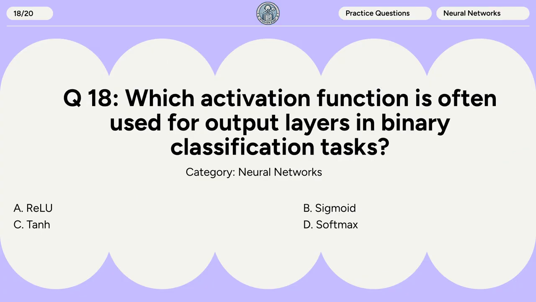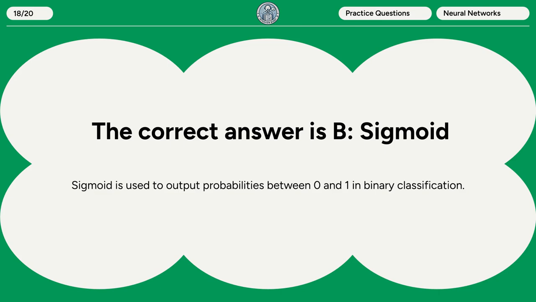Question 18. Which activation function is often used for output layers in binary classification tasks? A. ReLU. B. Sigmoid. C. tanh. D. Softmax. The correct answer is B. Sigmoid. Sigmoid is used to output probabilities between 0 and 1 in binary classification.